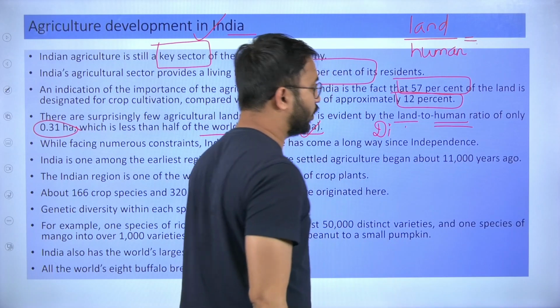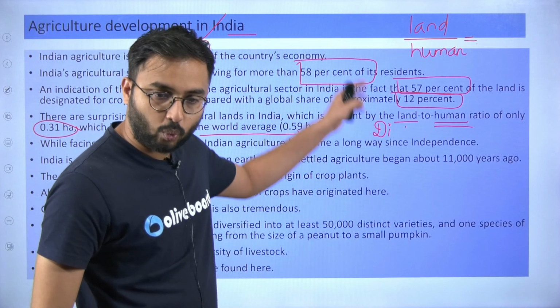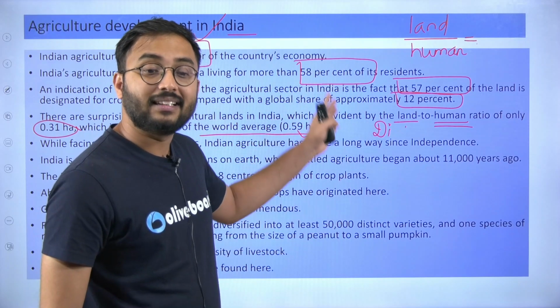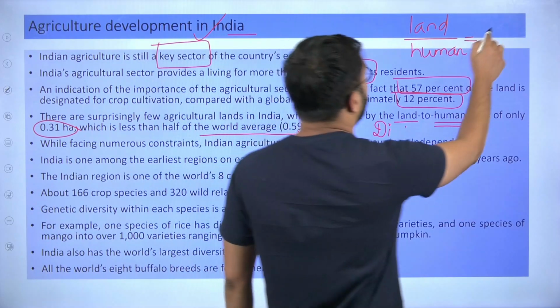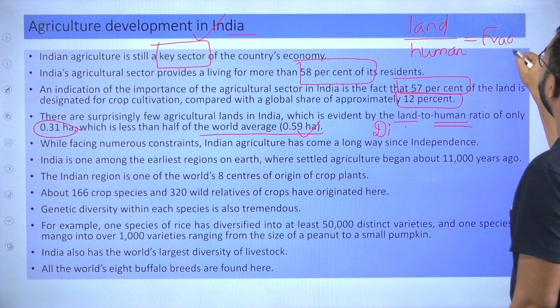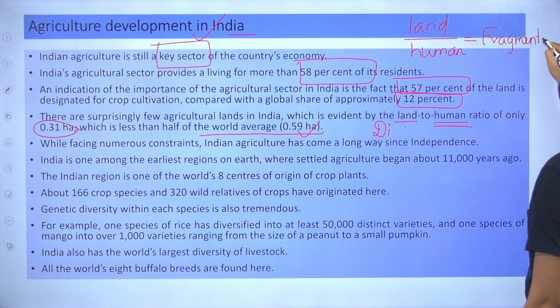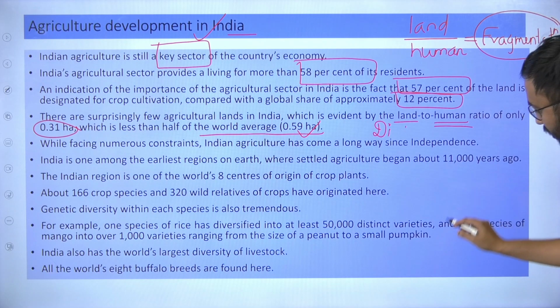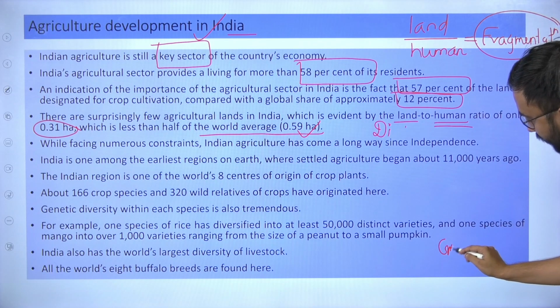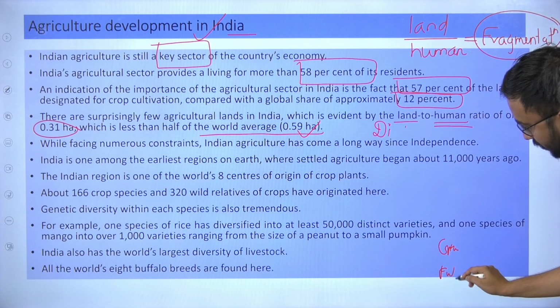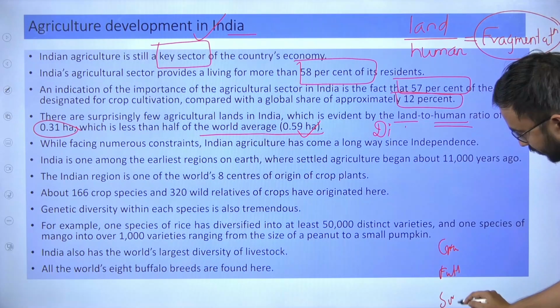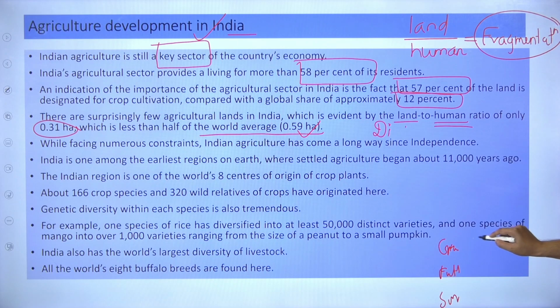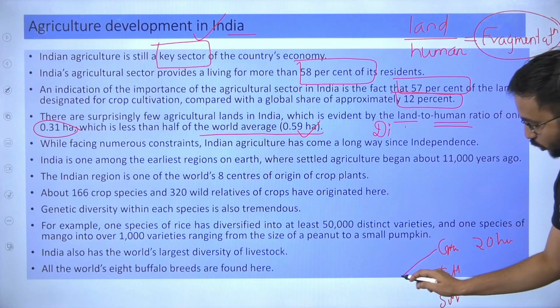So here you have to understand that whatever land we have, that land has been fragmented. Fragmentation of land. What do you mean by fragmentation? Imagine this. This is your grandfather, this is your father, and this is you, the son. Your grandfather had 20 hectares of land. Your grandfather had two sons.